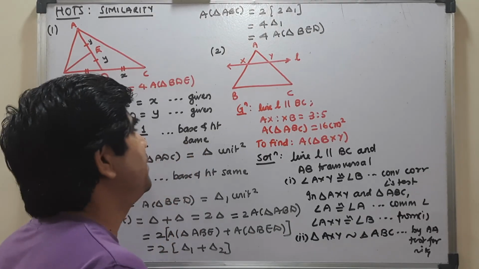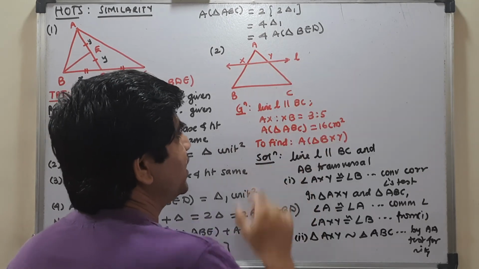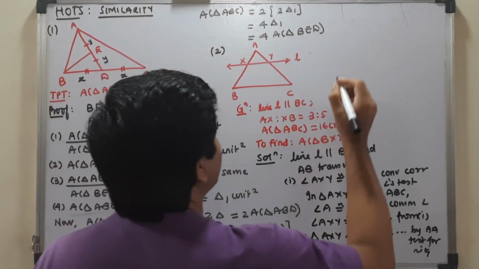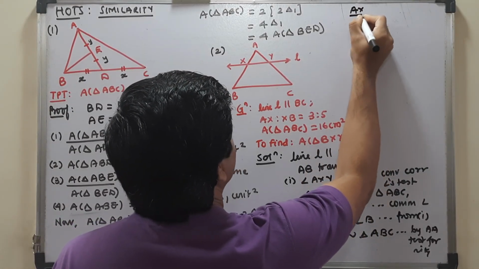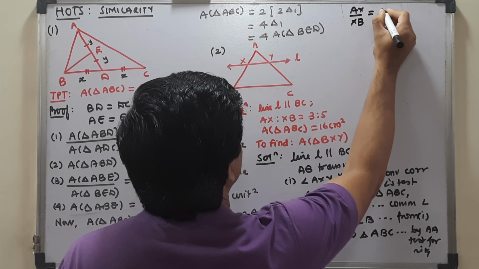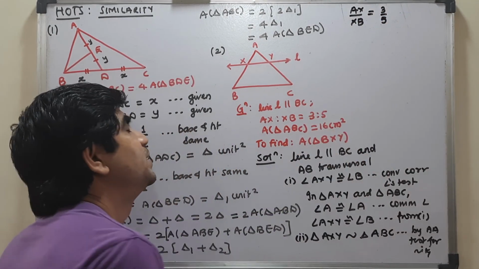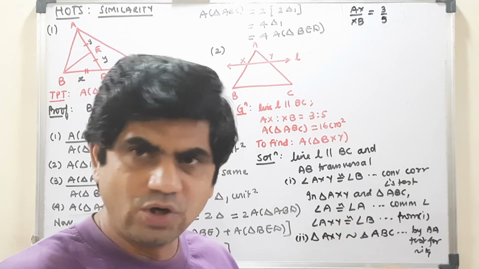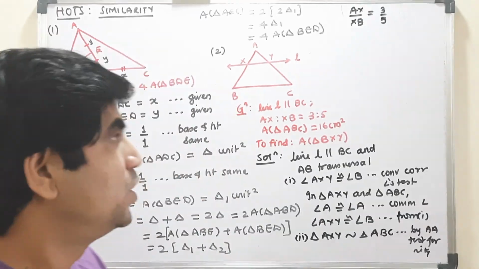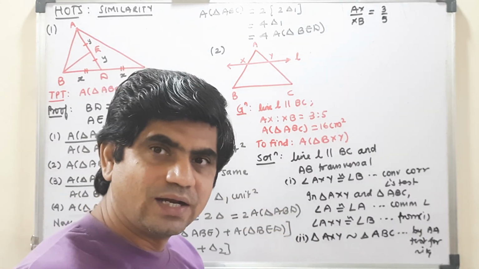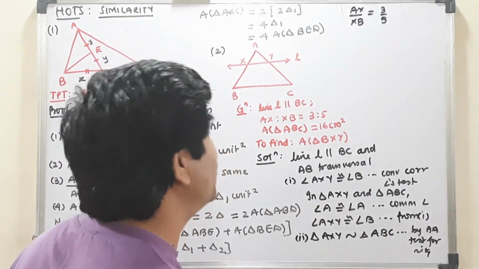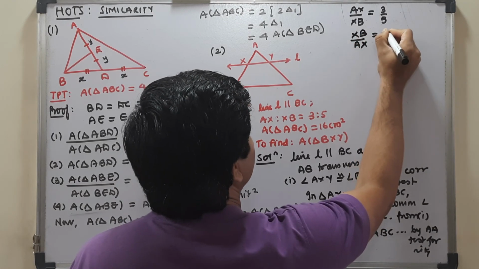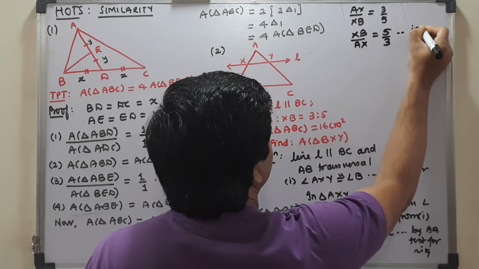So let me first complete this thing, I will first deal with this, then I will go to this particular ratio of areas. I have right now AX is to XB is equal to 3 is to 5. Now I want AX to survive and XB to die. So for the one you want to survive, take it to the denominator, that is by invertendo, that is XB is to AX is 5 is to 3. This is your invertendo.